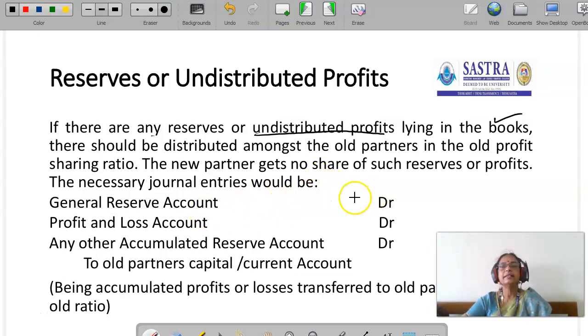The entry is general reserve account debit, P&L account debit, any other accumulated reserve account debit, and it should be transferred to old partners' capital or current account. Here, the new partner doesn't have any role, okay? New partner's account should not be credited with the general reserve, profit or any accumulated amount till the date of his admission, that is before the date of his admission. If there is any profit in the firm, that should not be transferred to the new partner, okay?